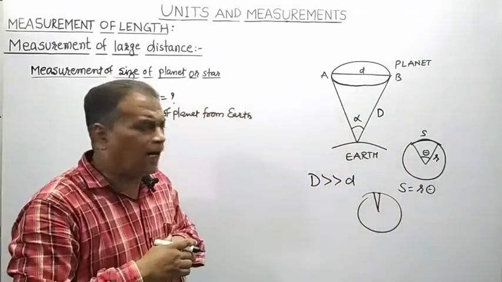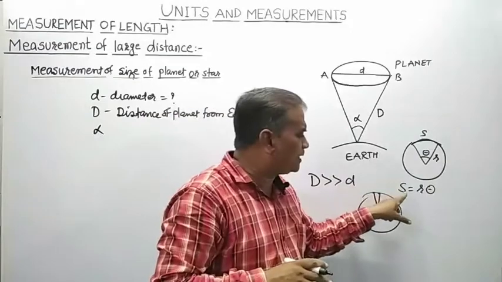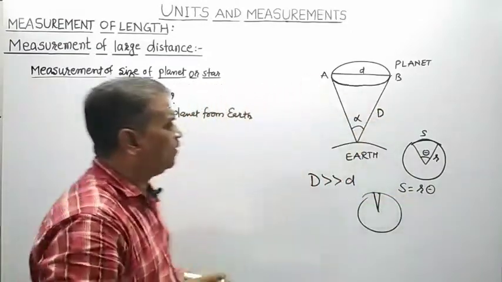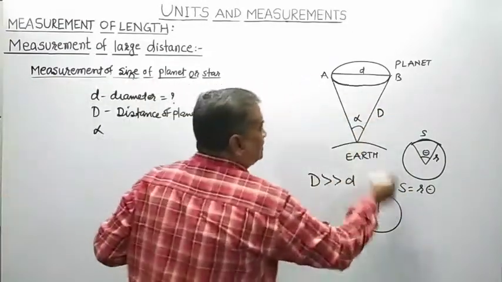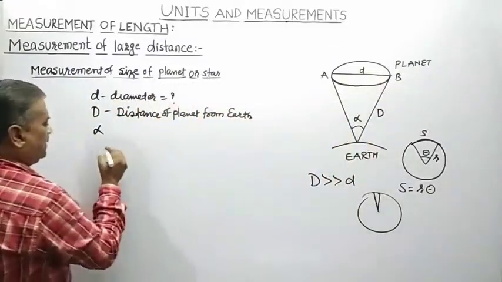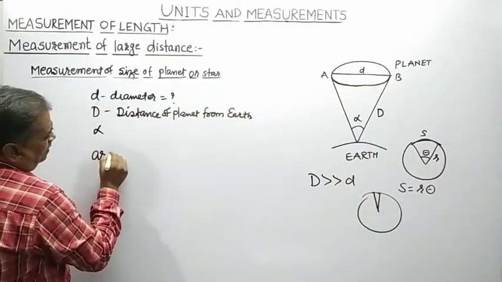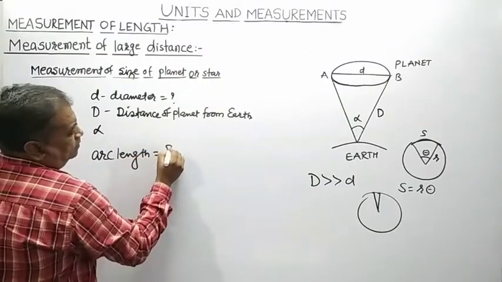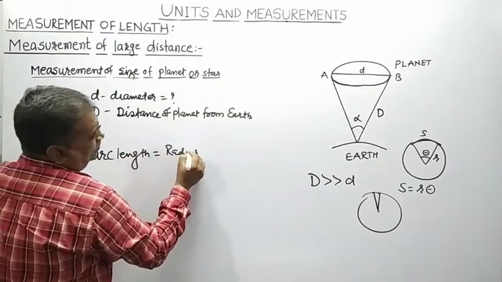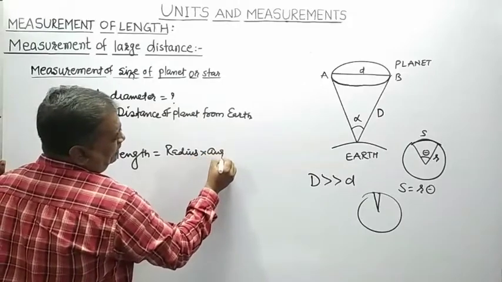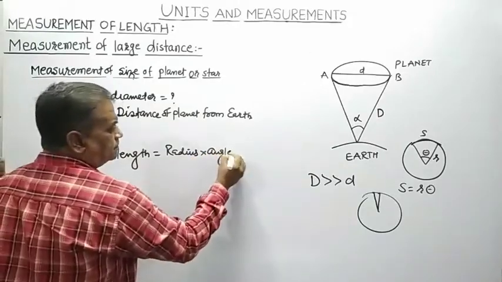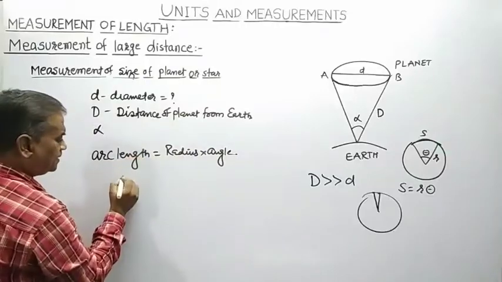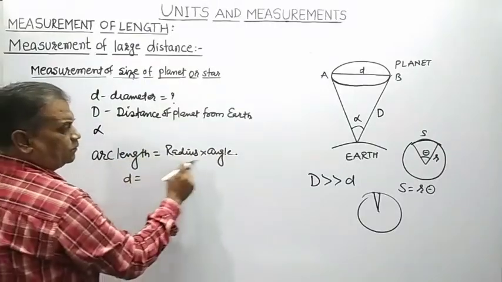It is actually arc length. So by using the relation S = Rθ, what happens? S means length of arc. AB represents arc length. Arc length is equal to radius multiplied by that angle. So arc length, small d, is equal to what? The radius.